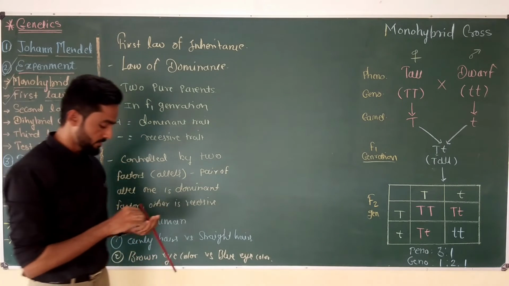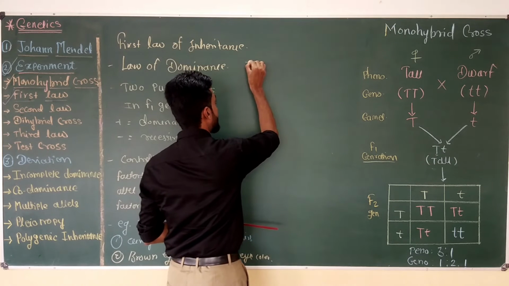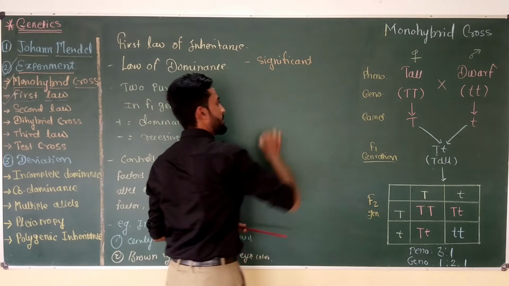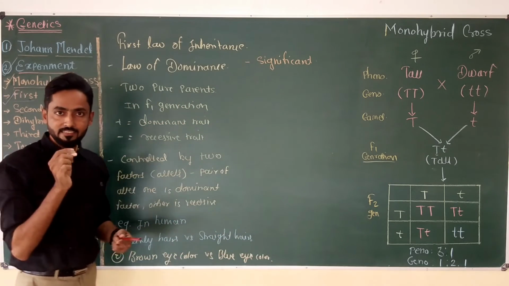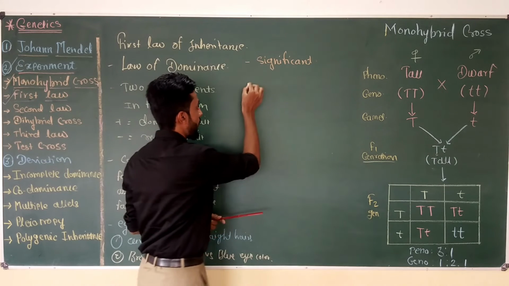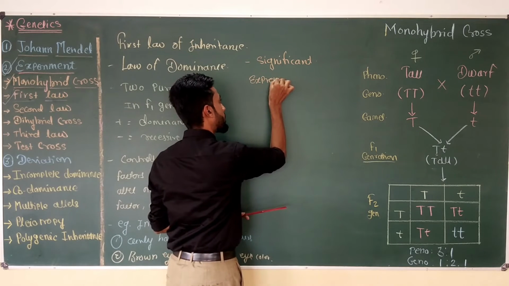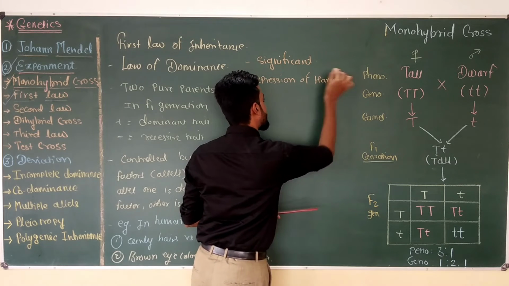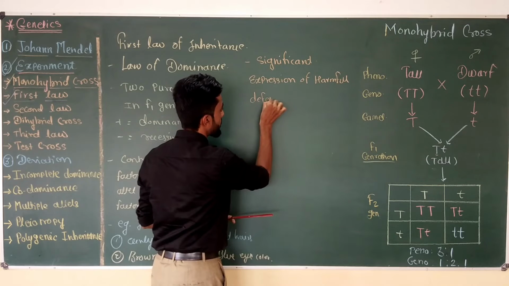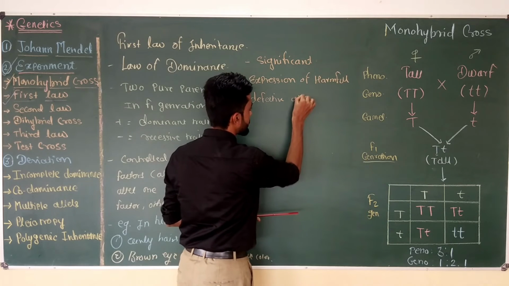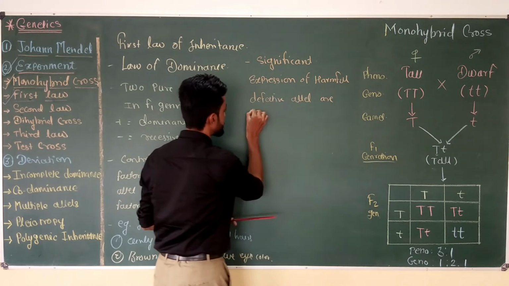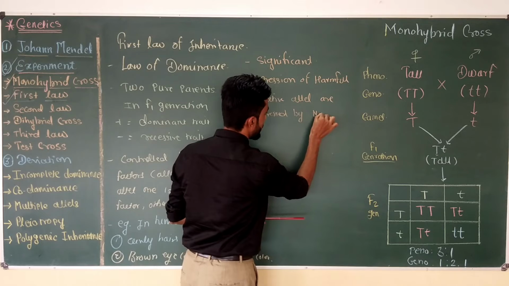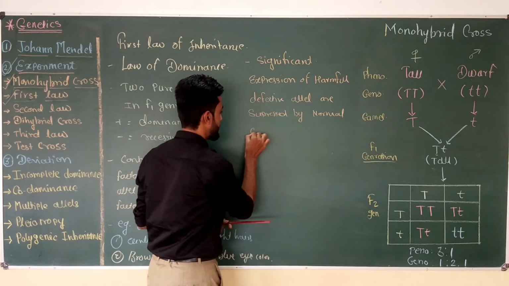This law of dominance is very significant, because in many disease cases the expression of harmful, defective alleles is suppressed by the normal dominant allele.